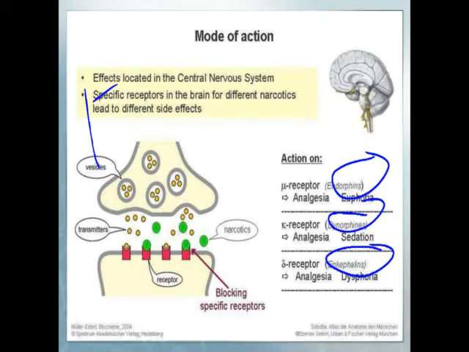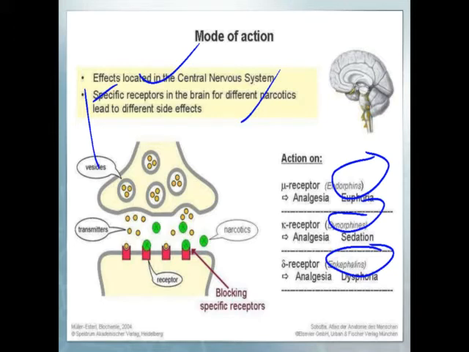It is an agonist given in place of endorphin. Opioid activity is located in the central nervous system. Specific receptors are present in the brain, and they show different narcotic activity leading to different side effects.